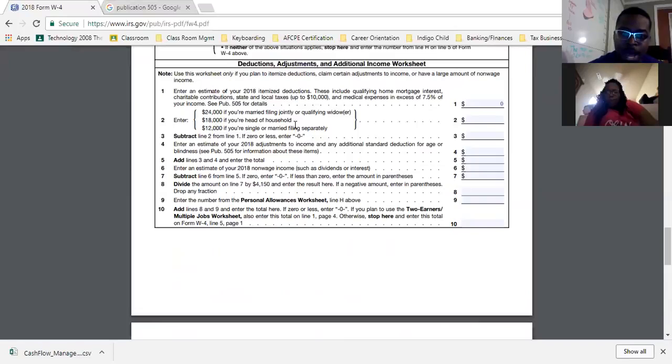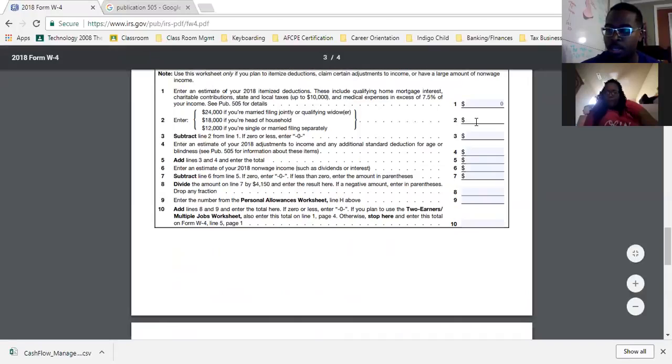And so in this box, if you were itemizing or if you were taking the standard, it tells you here to enter in which deduction you qualify for. So it's either married, head of household, or single, and you will put that number here. Now for this example, I'm going to put 0, and I'm going to tell you why. I'm putting 0 because I don't know your situation as it relates to itemizing. So because I don't know your situation, let me take a slight break real quick. I got to make some adjustments. Give me 1 second.